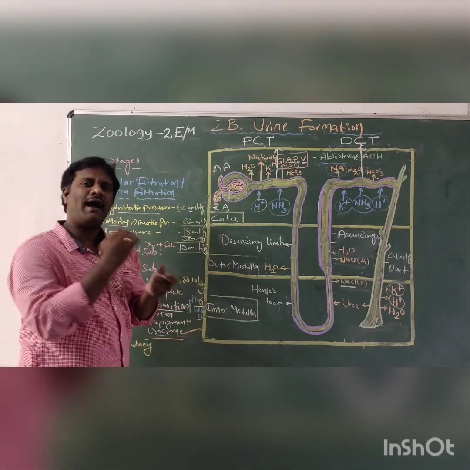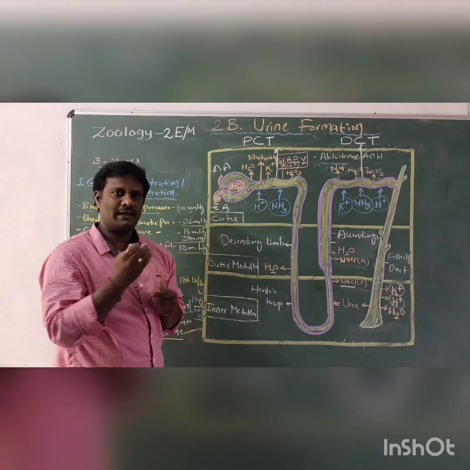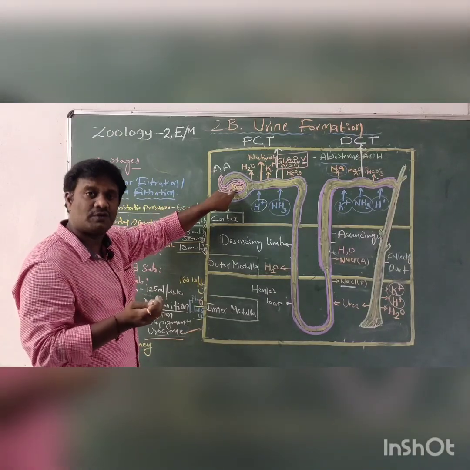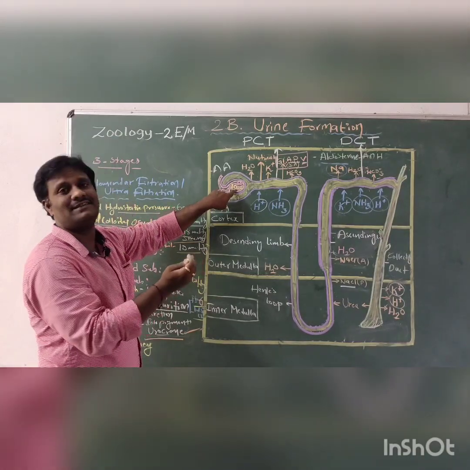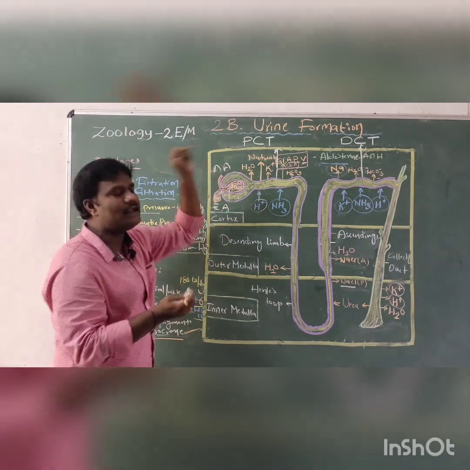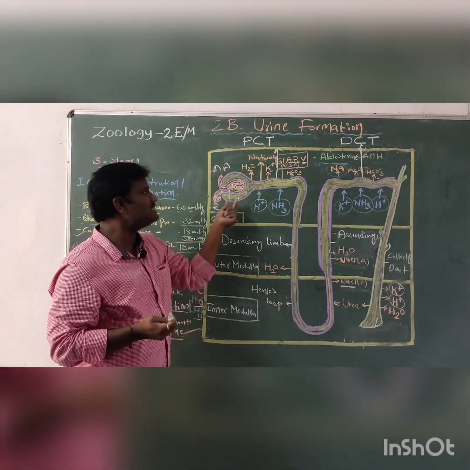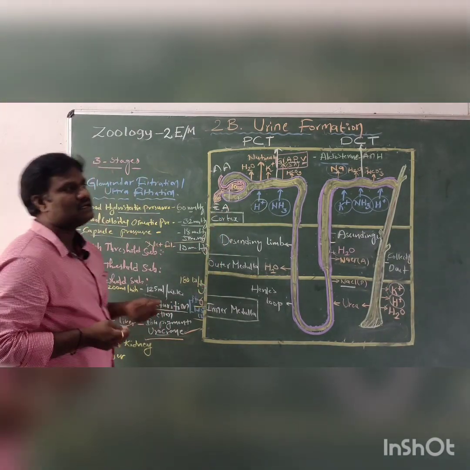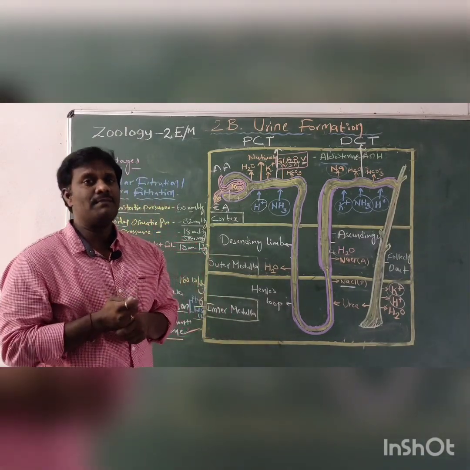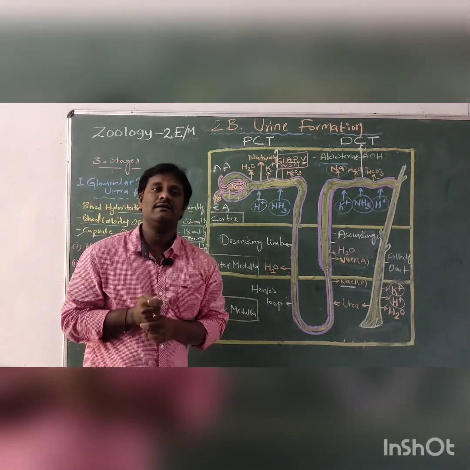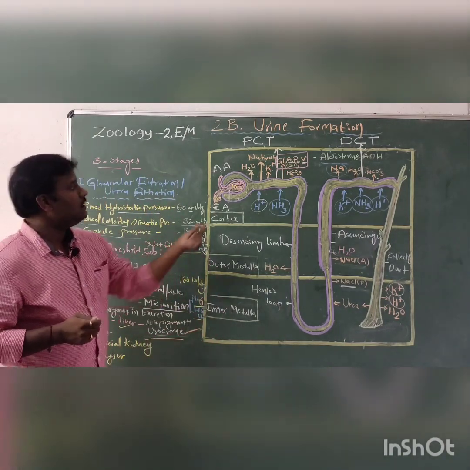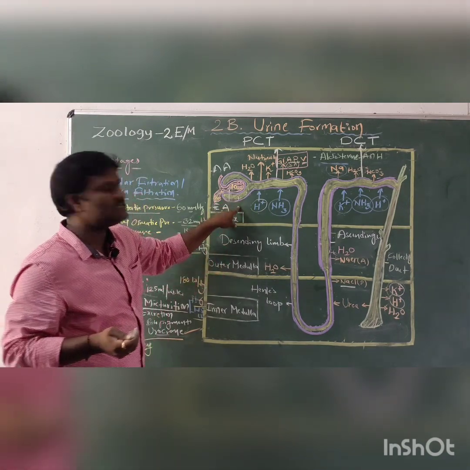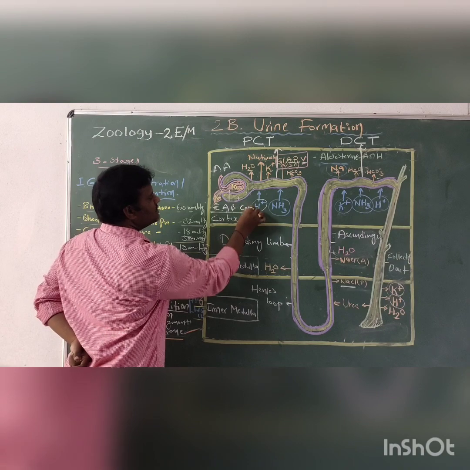Transport occurs from high to low pressure. This remaining 10 mmHg easily drives filtration through the filtration slits in the glomerulus into the next part, called the capsule. The scientist Ludwig explained this urine formation, and the importance of the capsule was explained by William Bowman, that's why it is called Bowman's capsule.